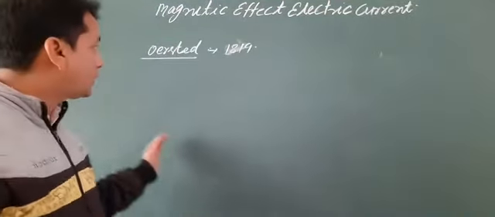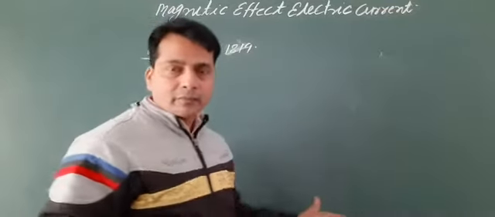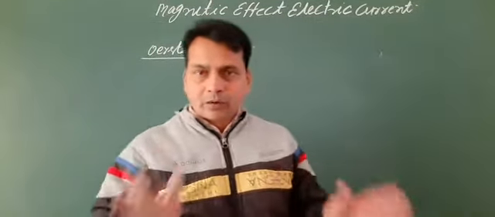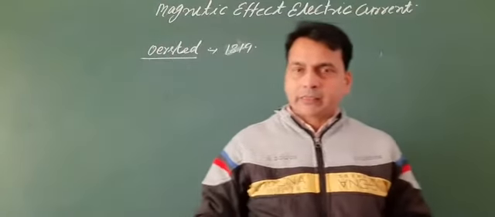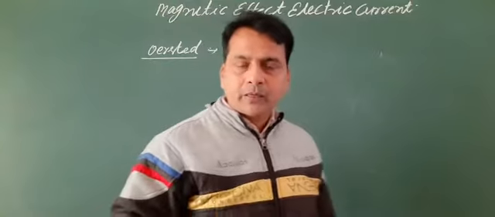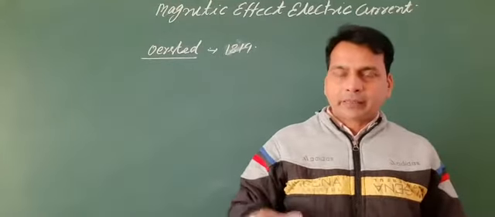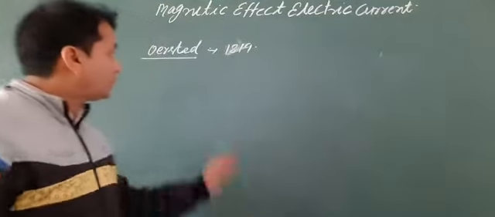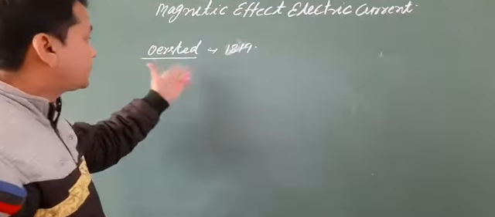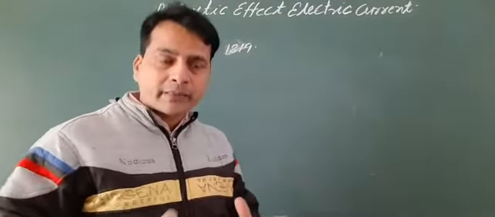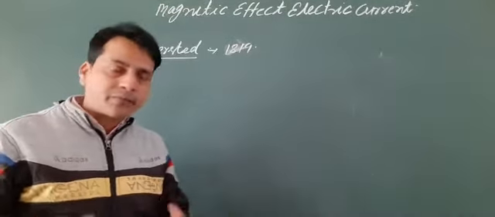He said that if electric current passes through any conductor, a magnetic field is generated around it. So it is clear that a magnetic field is produced when electric current passes through a conductor. So Oersted discovered the magnetic effect of electric current.